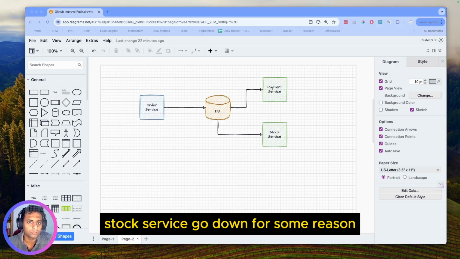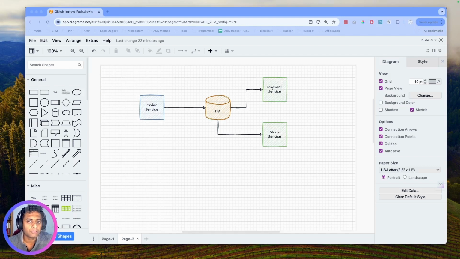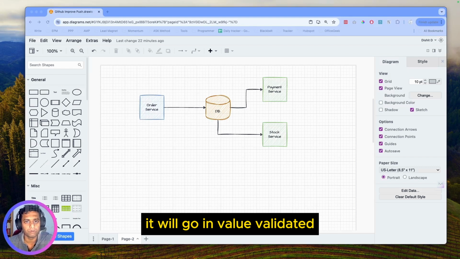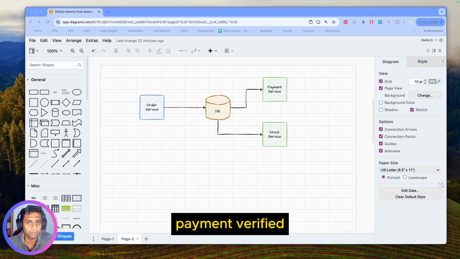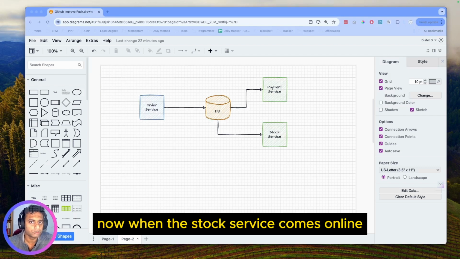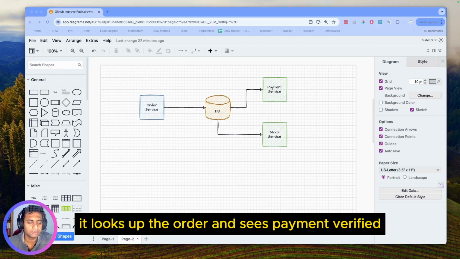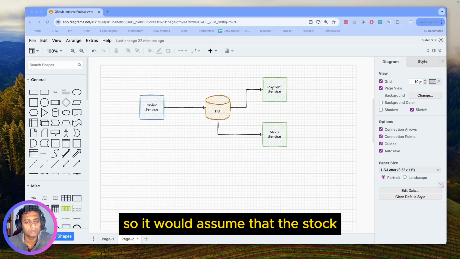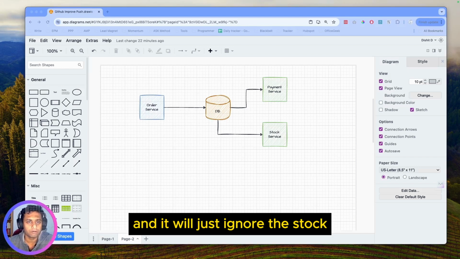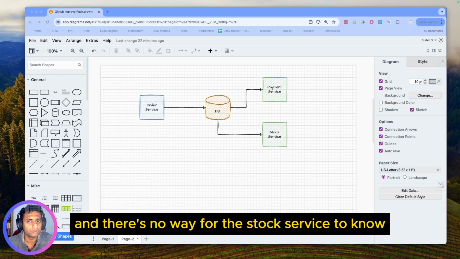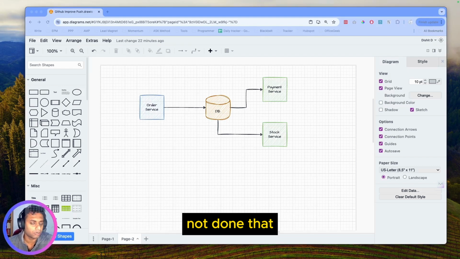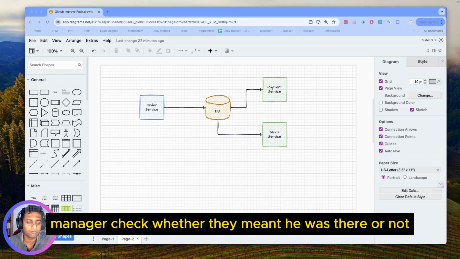But what happens if stock service goes down for some reason? In that scenario, an order comes in, the payment service will see that the order has been submitted, it will go and validate it, and then it will send back a status saying payment verified. Now when the stock service comes online, it looks up the order and sees payment verified. So it would assume that the stock inventory has already been checked for it, and it will just ignore the stock check on that particular order. Now this creates a discrepancy in the system, and there is no way for the stock service to know that the order was submitted and it had not done that mandatory check whether the inventory was there or not.